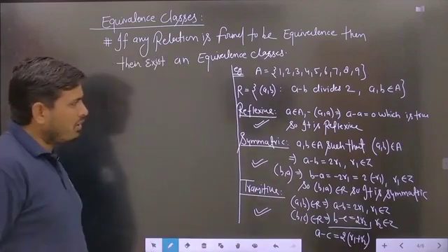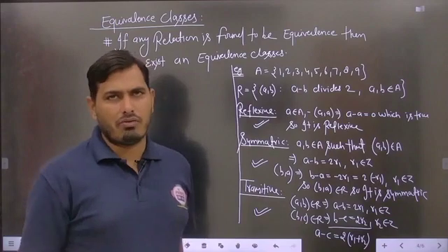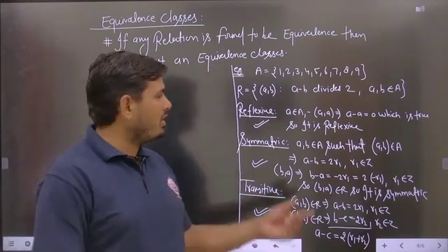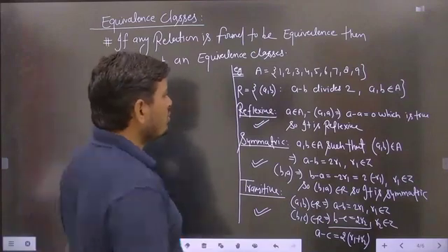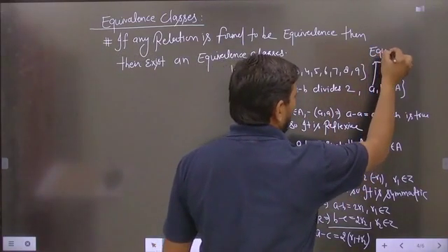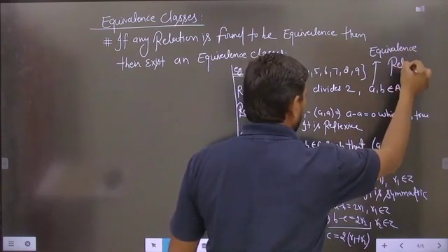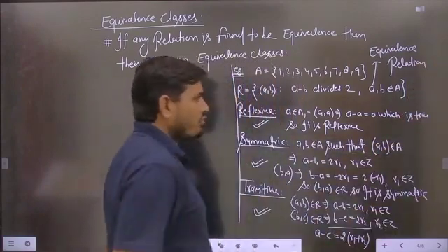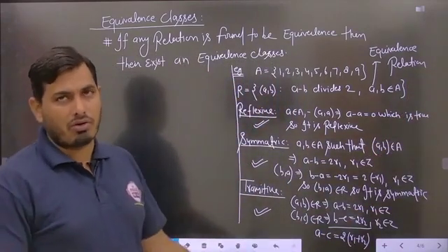So basically students, you can just check whether the relation is reflexive, symmetric and transitive or not. In this case, this particular relation is found to be reflexive, symmetric and transitive. So you can say that this particular relation is the equivalence relation. Now this is the first part that should be asked here: check whether the relation is an equivalence or not.